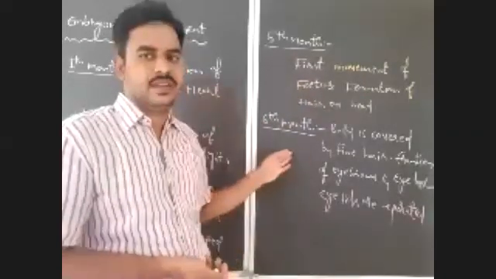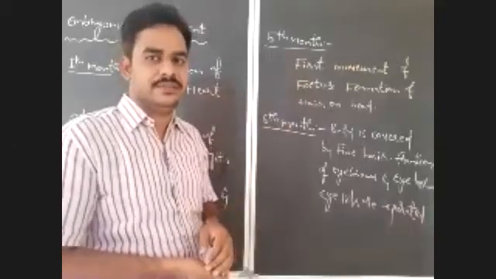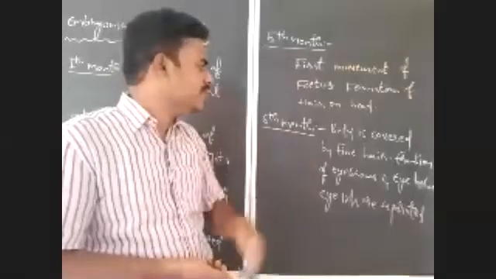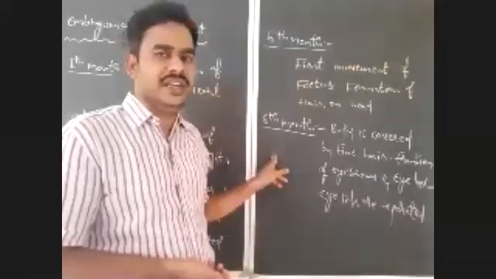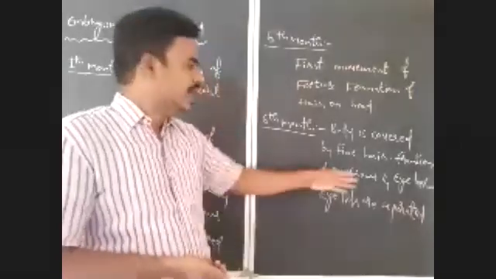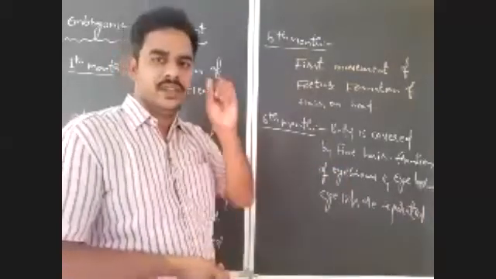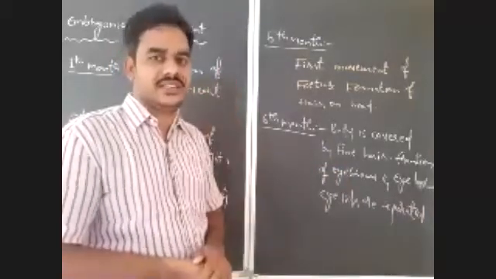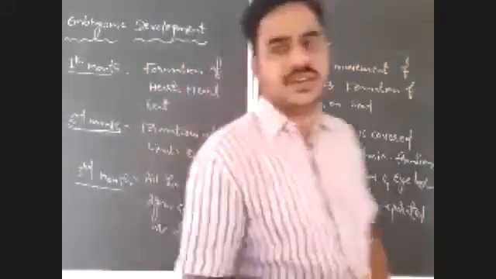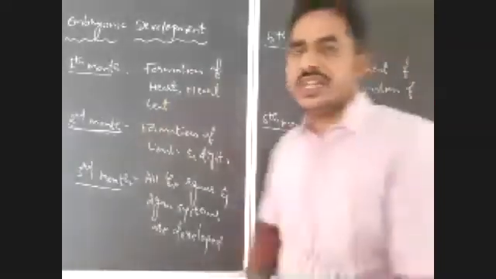Next, eyebrows and eyelashes also develop. In the sixth month, the body is covered by fine hair. Along with that, the development of eyebrows and eyelashes takes place, and for the first time, the baby will open its eyes. That means the eyelids are separated. So the eyelids of the fetus are separated. We discussed that in the last class.